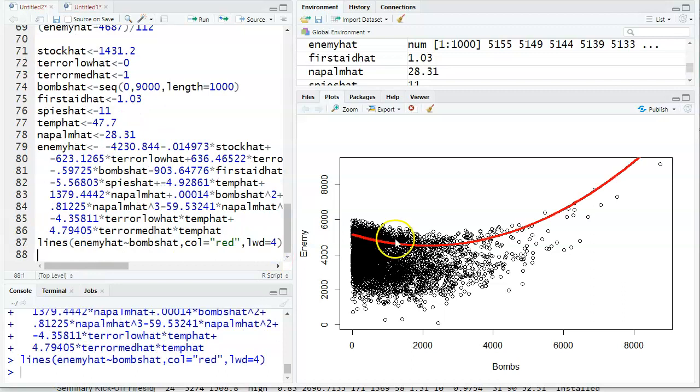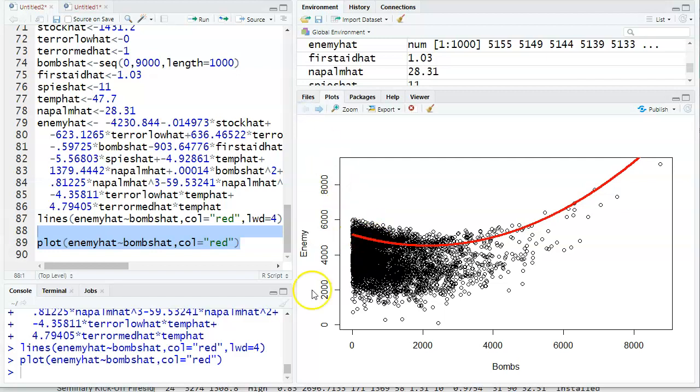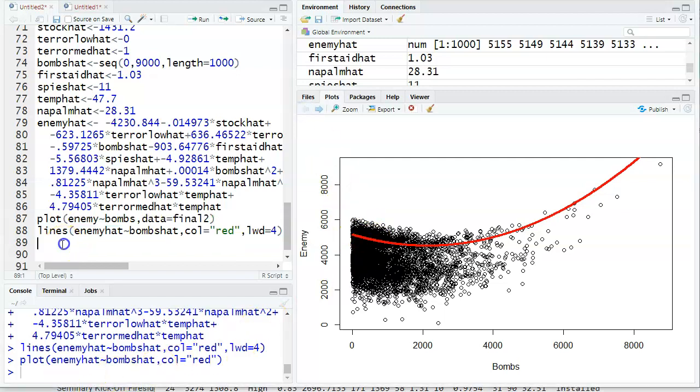Oh, yay, that looks nice. Why is it shifted high? Because of all the other values. If I tweak these, I can shift the line up and down, but I don't know if I care. In fact, I could just plot the line itself. Which one looks better between these two? I actually kind of like it being on top of the data. I'll keep that one. Okay, now I'm going to save that so I don't lose it.